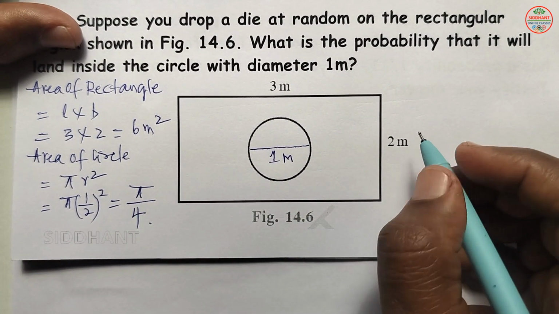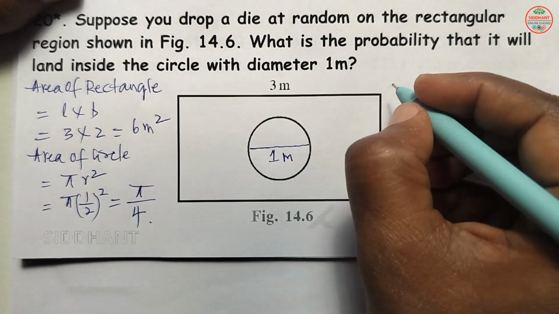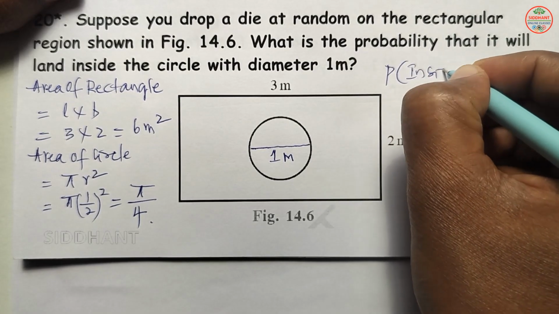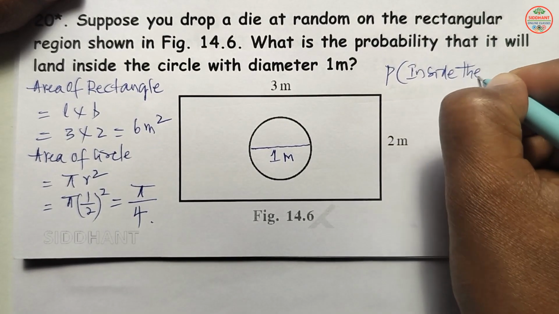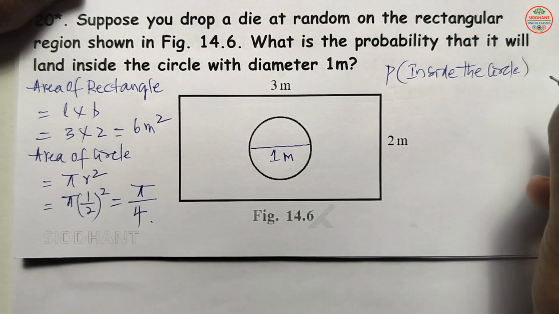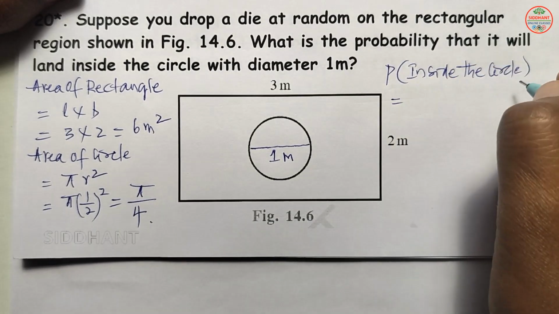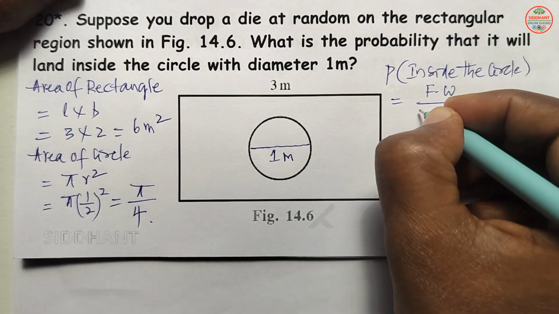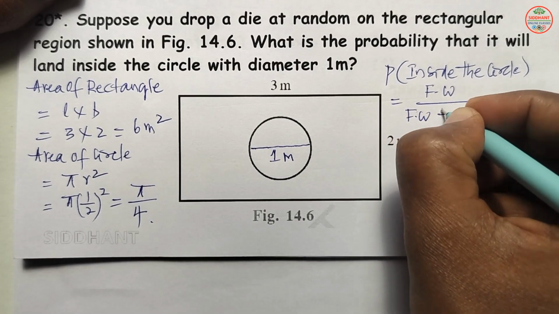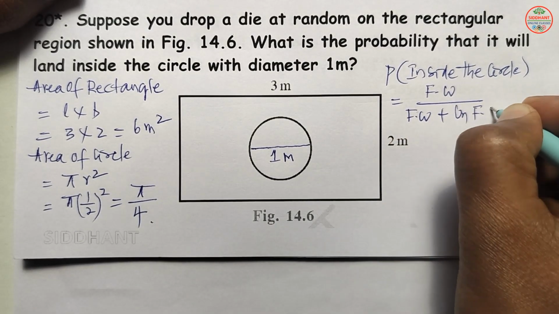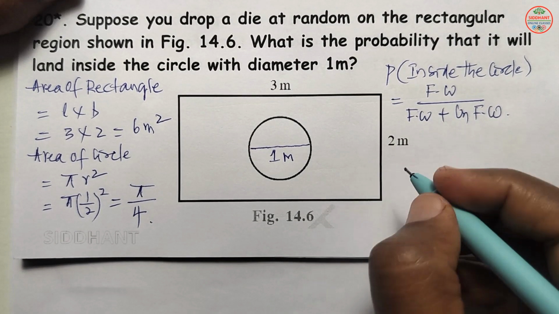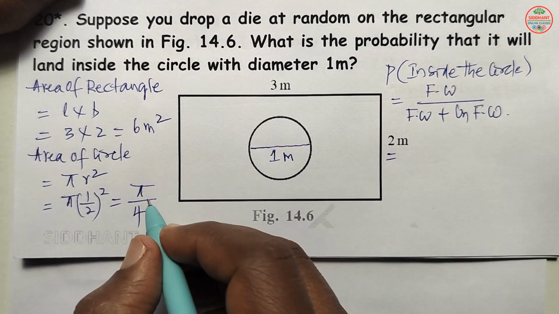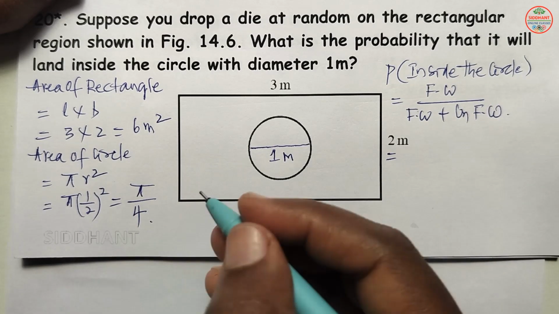Now we are going for the probability of landing inside the circle. What is the probability inside the circle, happening side? That means favorable ways by favorable ways plus unfavorable ways. Inside the circle, the favorable ways will be pi by 4, this much area.